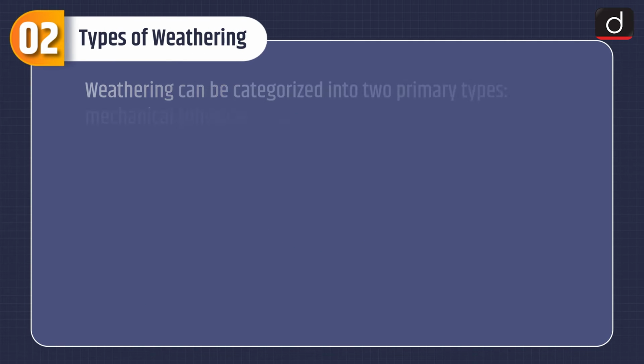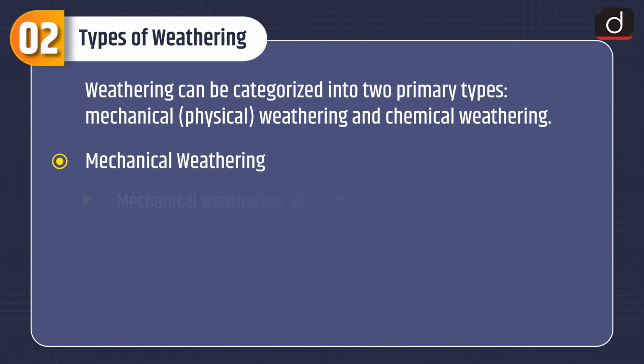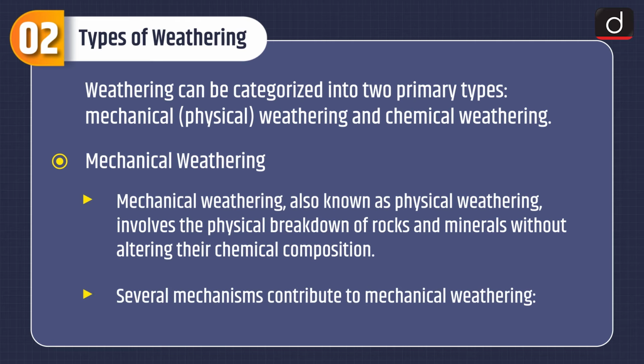Now let's discuss about types of weathering. Weathering can be categorized into two primary types: mechanical, that is physical weathering, and chemical weathering. First is mechanical weathering. Mechanical weathering, also known as physical weathering, involves the physical breakdown of rocks and minerals without altering their chemical composition. Several mechanisms contribute to mechanical weathering.